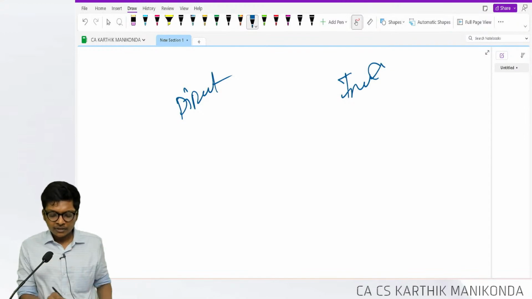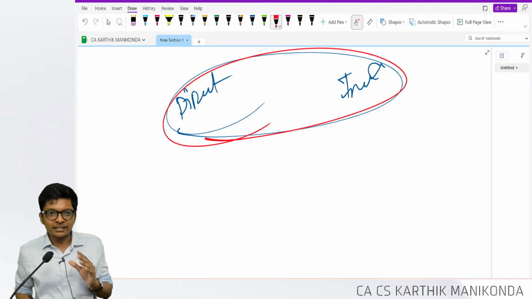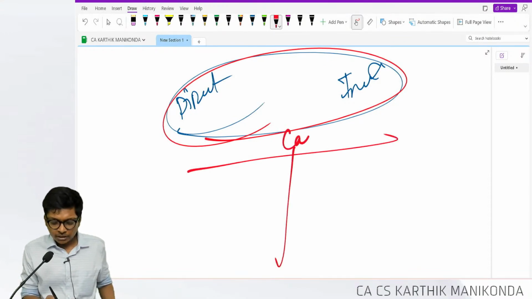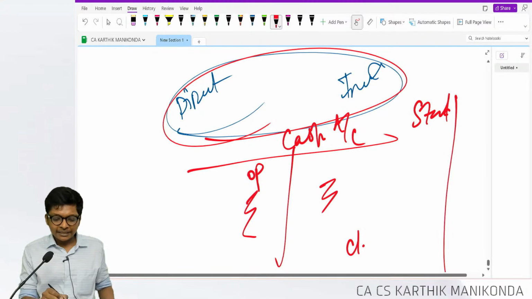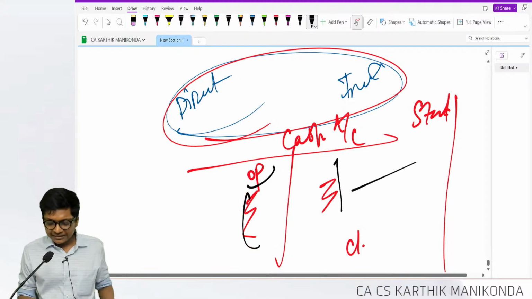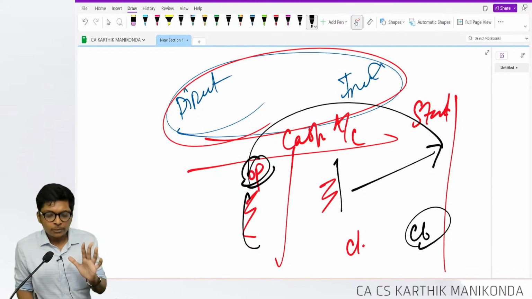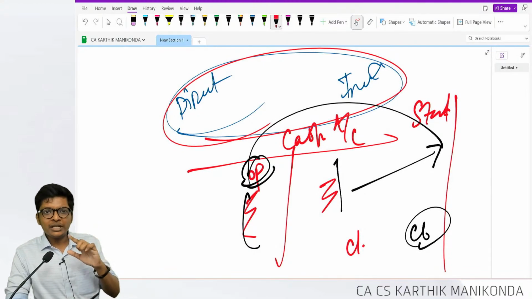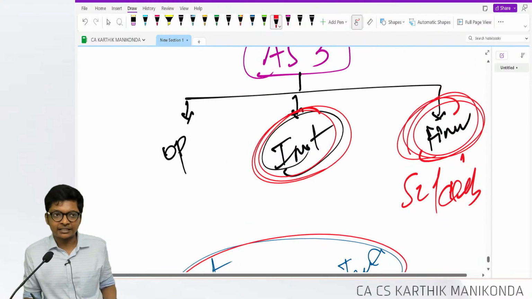Remember, in both the methods, students get confused. So loss on sale, profit on sale. Basically, cash flow is a cash account: opening balance, closing balance, transactions converted into a statement where you do all the transactions over here, then add the opening balance, you have to get what? Closing balance. So remember, in cash flow, write only add or less, especially in investing and financing activities.